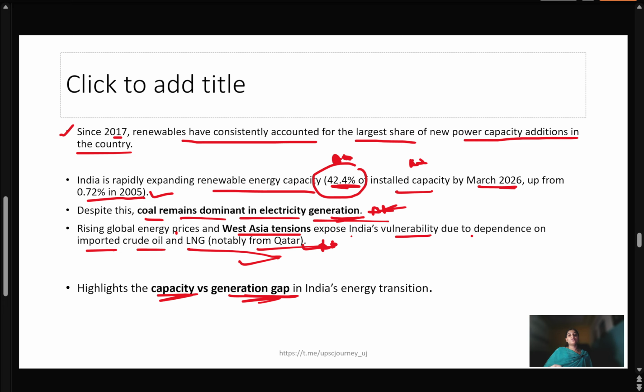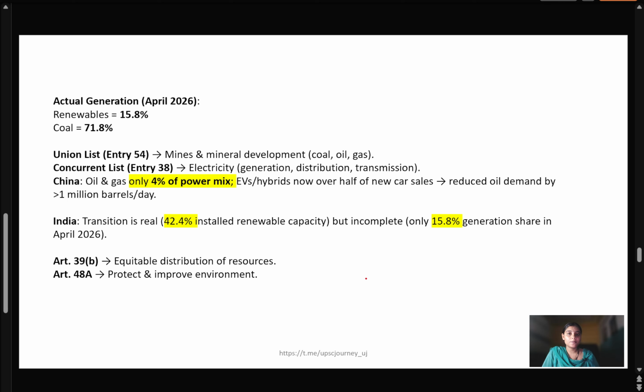So this war situation has exposed India's vulnerability. We are still in a condition where we are prone to external shocks, because we have installed capacity of 42% but are not using it to the full potential. And again, this shows that there is a gap between capacity and generation in India's energy transition.